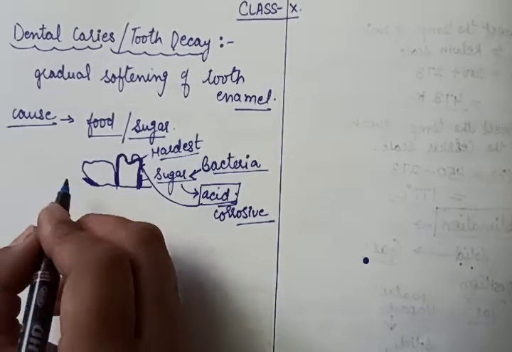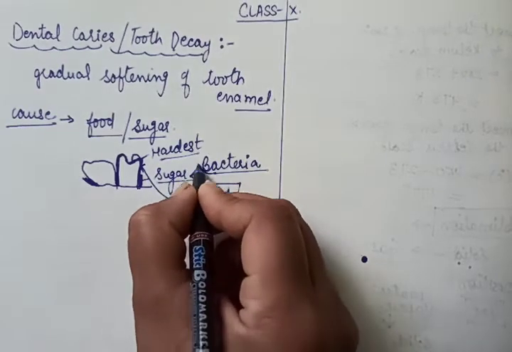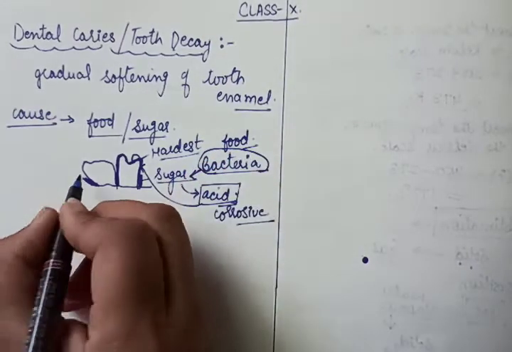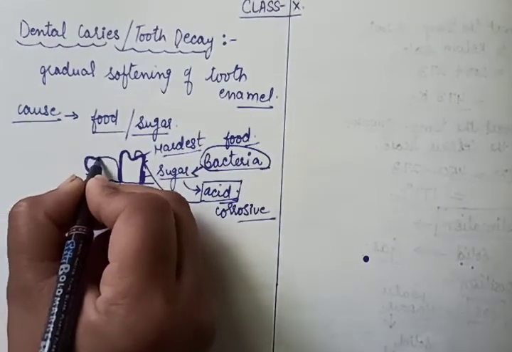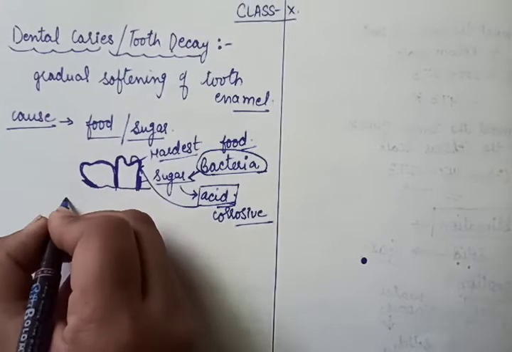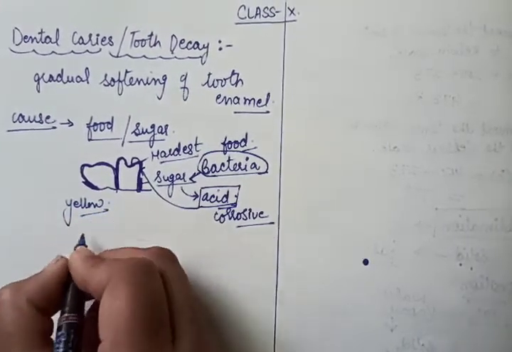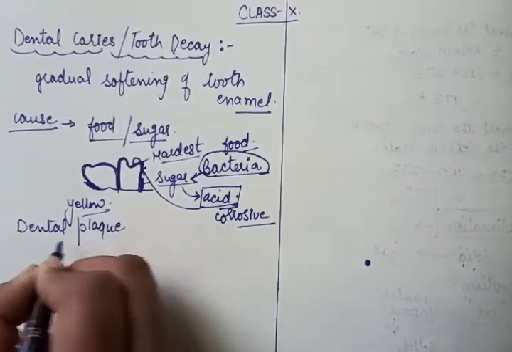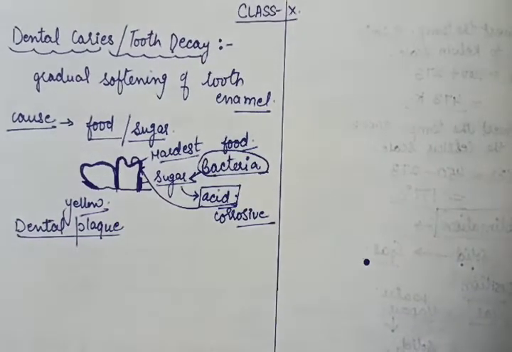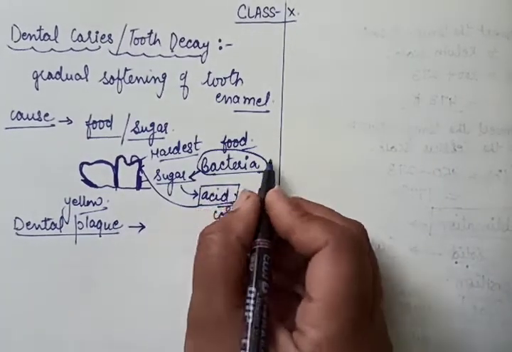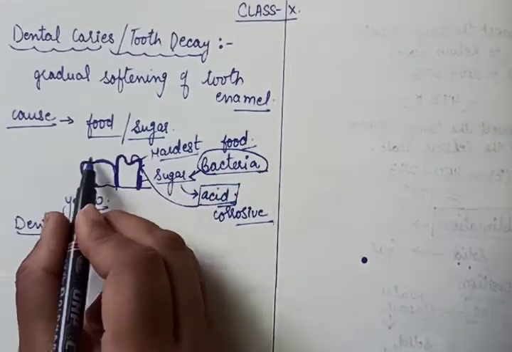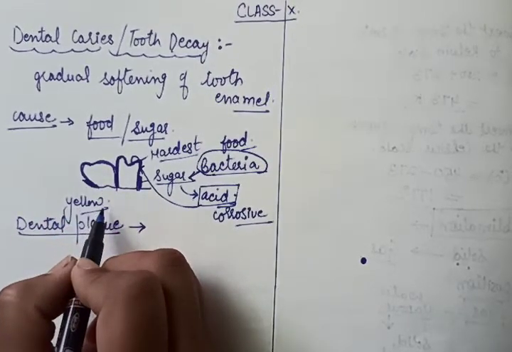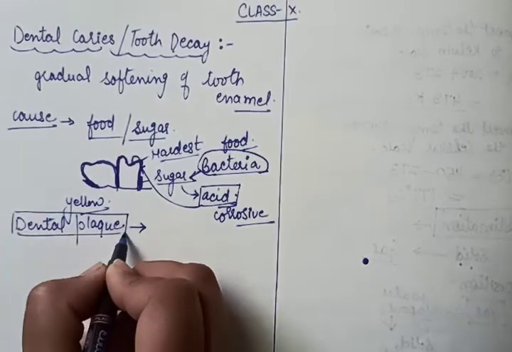Now these bacteria along with the food particles form a yellow covering on the teeth, that is called dental plaque. What is dental plaque? It is the mass of bacterial cells along with the food particles that forms a layer on the tooth enamel. That is called dental plaque.